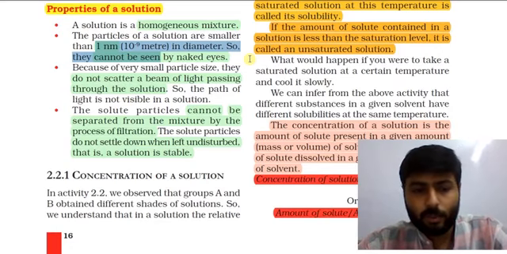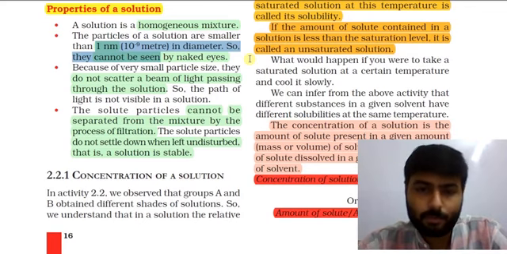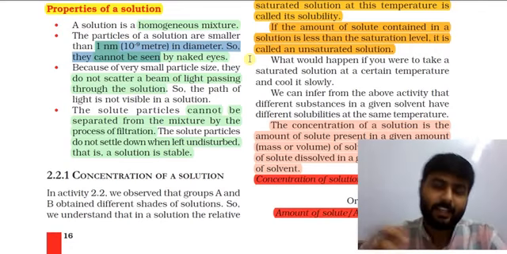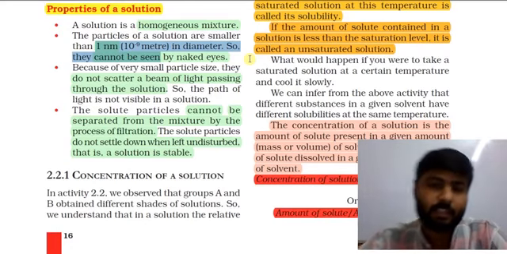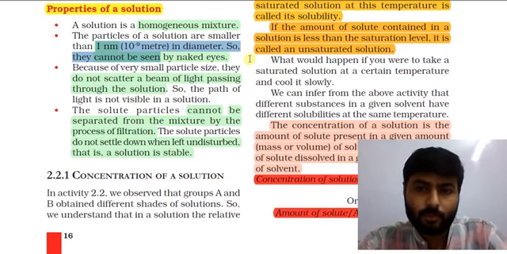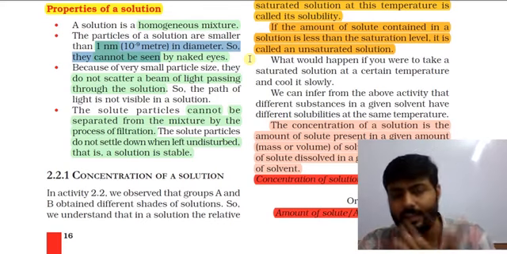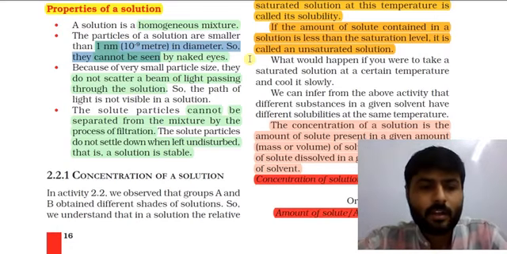Next point, the solute particles cannot be separated from the mixture by the process of filtration. What is the process of filtration? Filtration is simple. As we filter the tea in the morning, that is nothing but the filtration process. We pass the solution through a funnel-like structure in which we have a net.